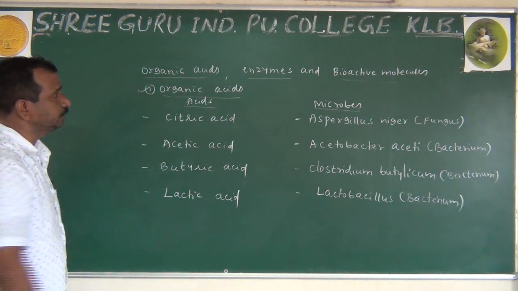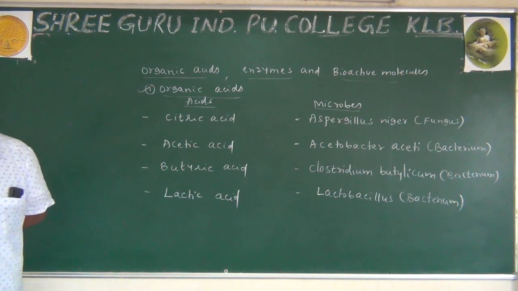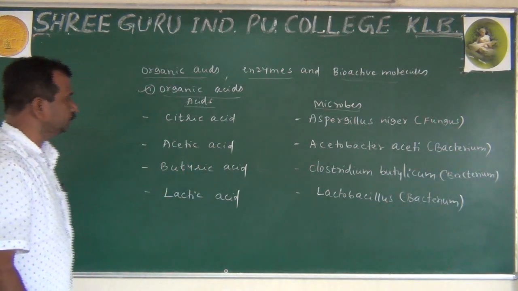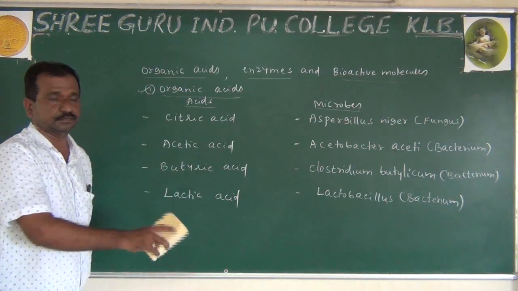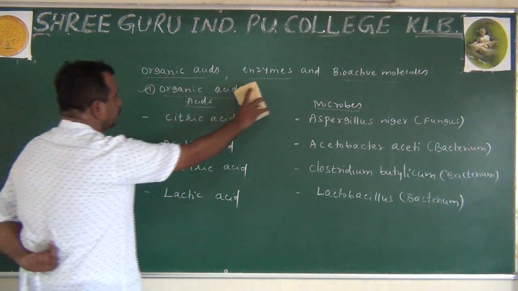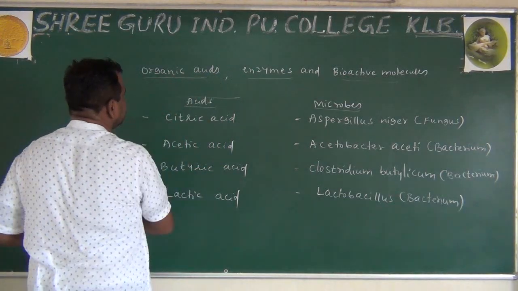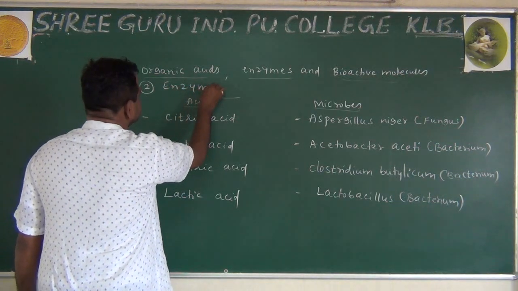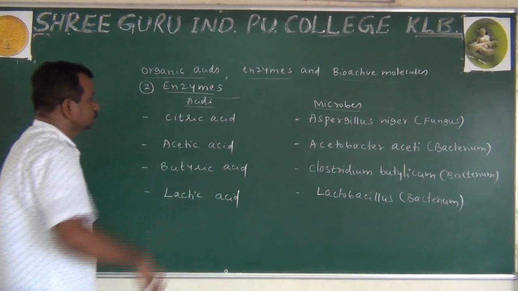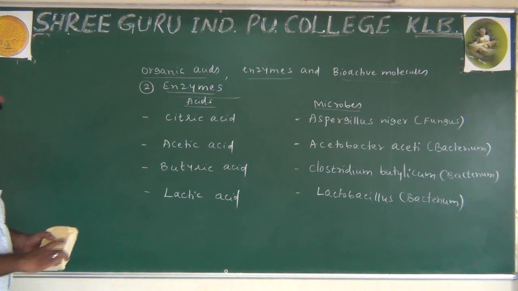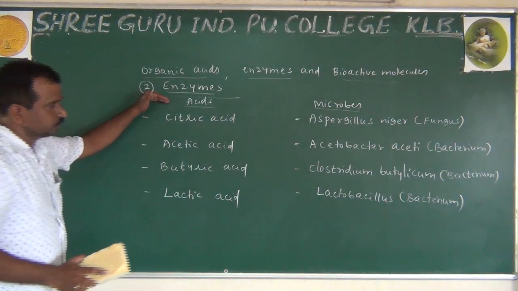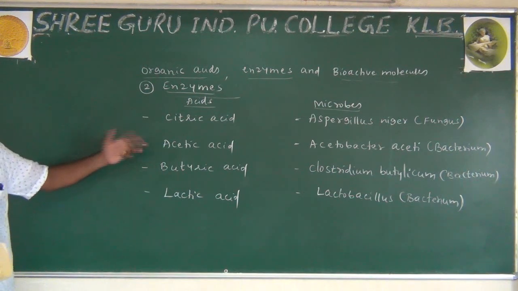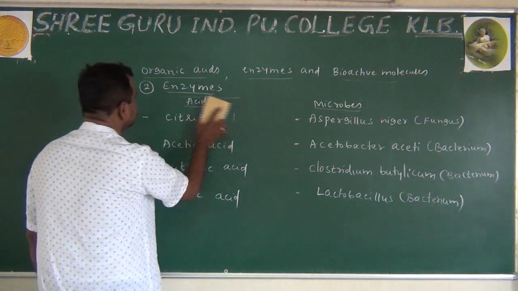So whatever we have observed here is organic acids. Now next one is enzymes. Understood these points because this is important from the examination point of view. You can see that, so you have to write it and practice. Now next, after organic acids, second one I am writing enzymes. Number 2, enzymes. If you want, you keep it here itself because space is not there. I will rub it and write down the enzymes.